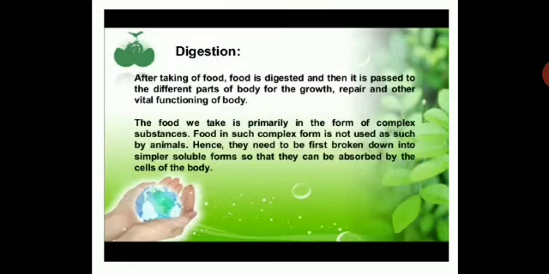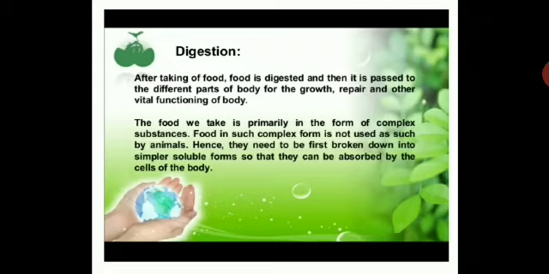Now digestion, what is digestion? After taking of food, food is digested and then it is passed to the different parts of the body for the growth, repair and other vital functioning of body. The food we take is primarily in the form of complex substances. Food in such complex form is not used as such by animals. Hence, they need to be first broken down into simpler soluble forms so that they can be absorbed by the cells of the body.